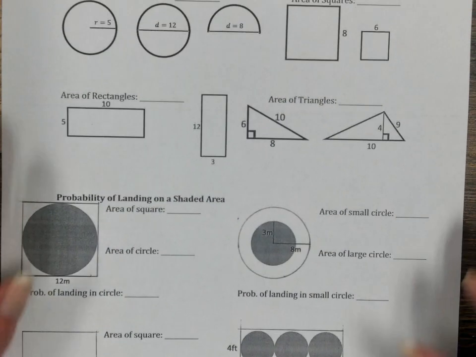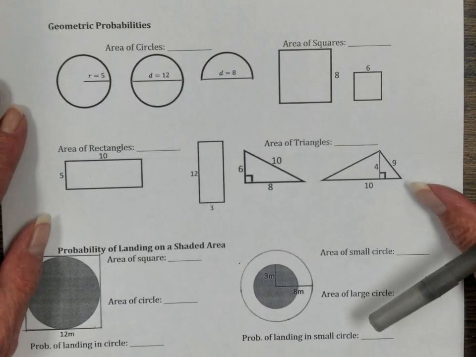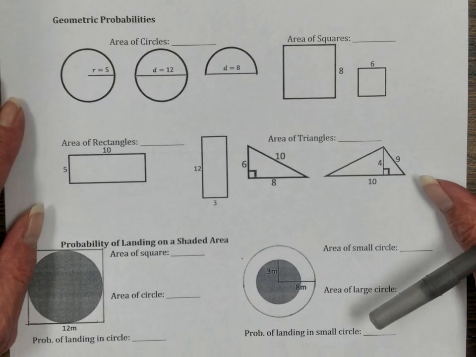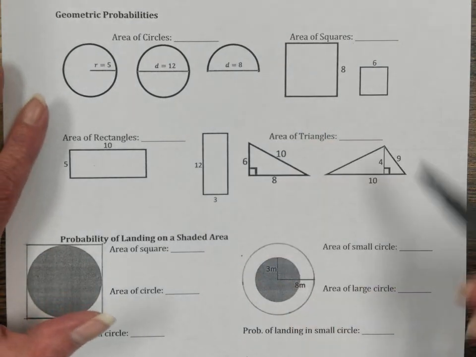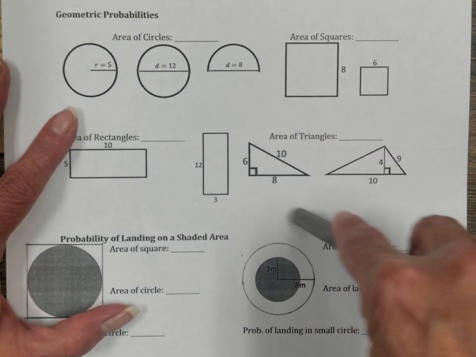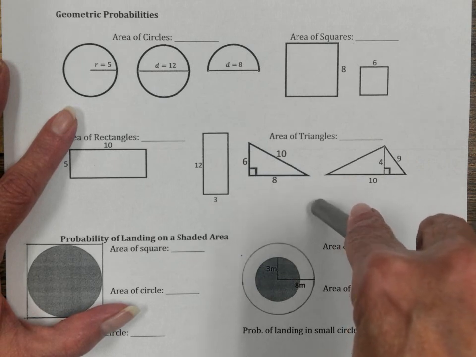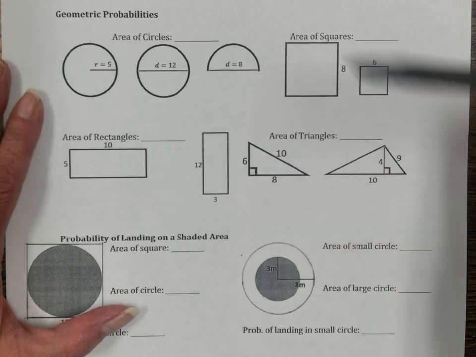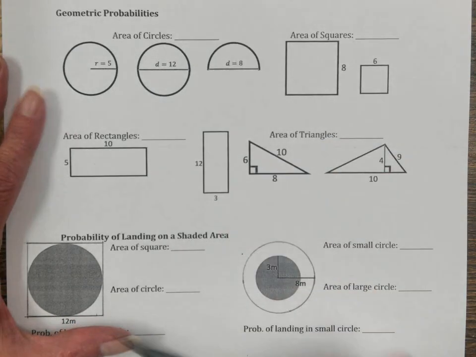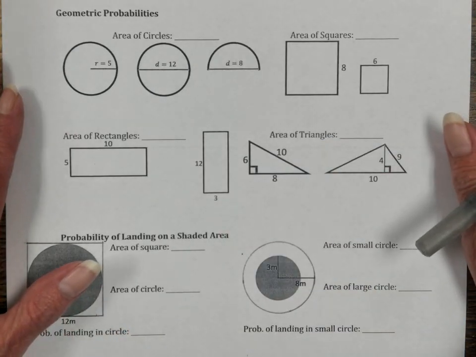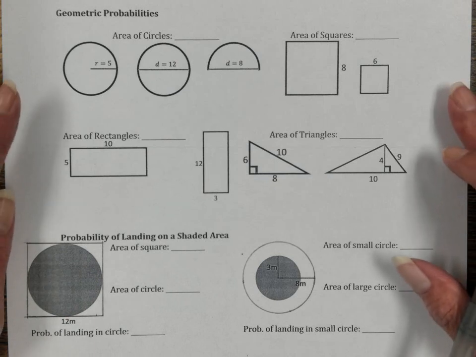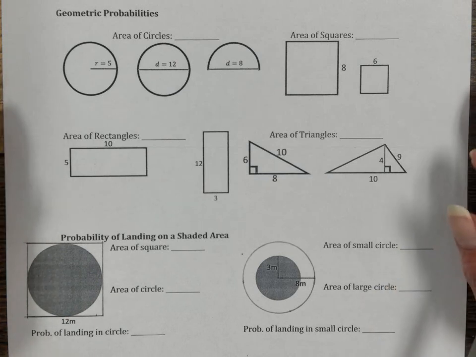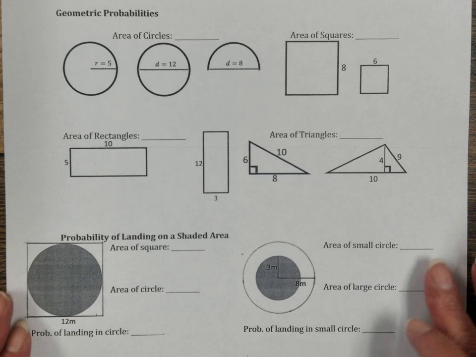All right, our next piece is the geometric properties, okay, or probabilities. And this has to do with if I've got a whole space, what's the likelihood of me getting into a smaller space, okay? And the first half of this page, guys, is a refresher on how to find area. But we just did that unit. If you don't know, Mondays after school. Happy to go over it with you.